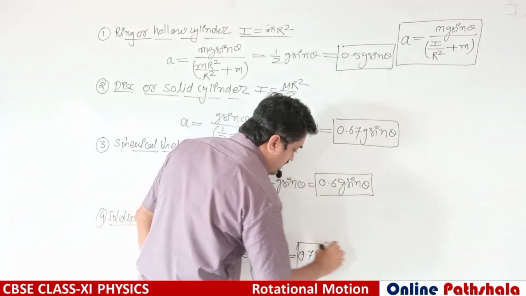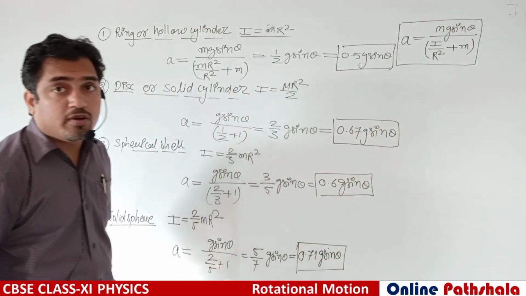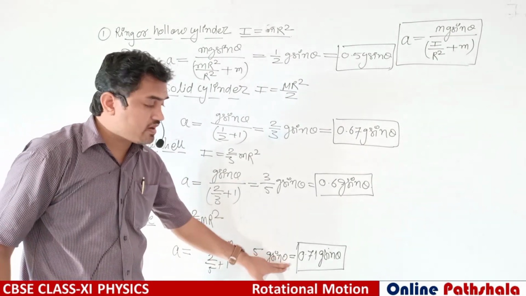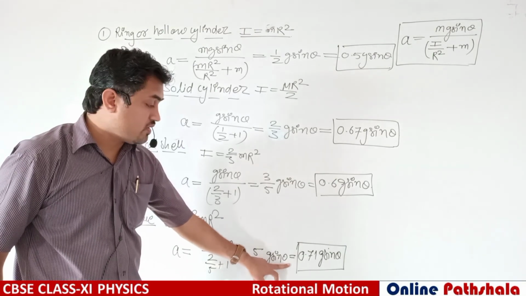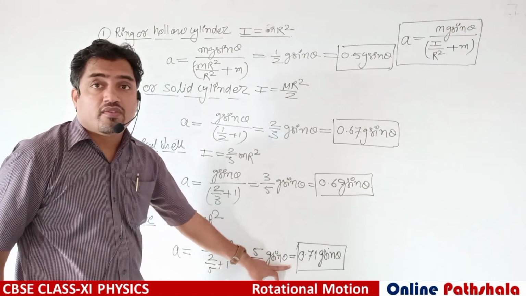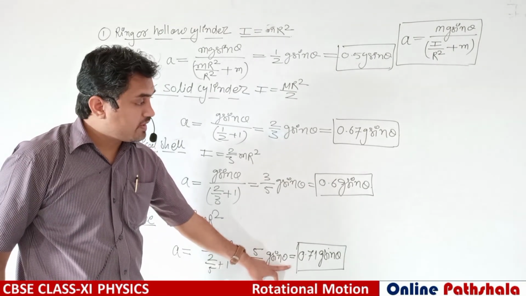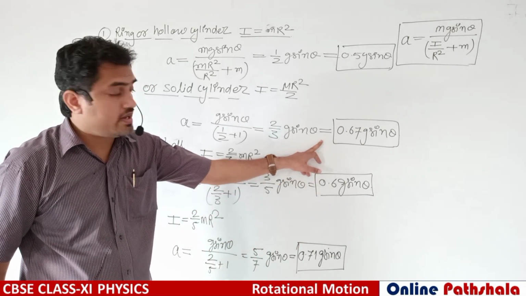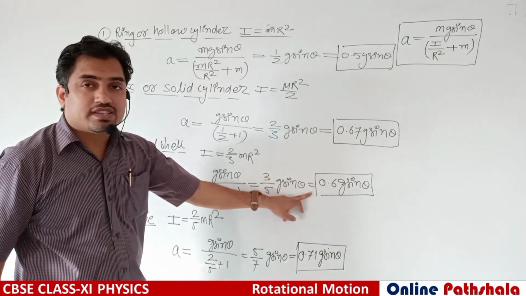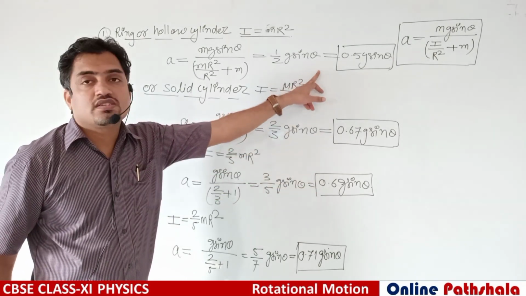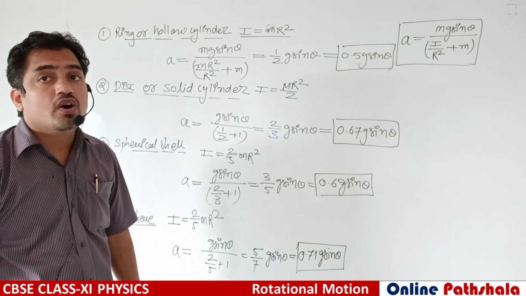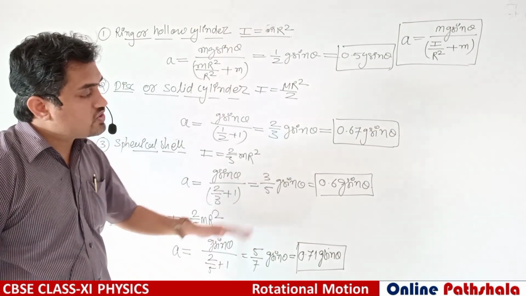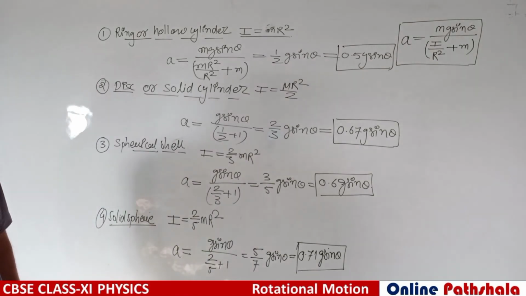So by these four values we can arrange the order of bodies. The solid sphere will reach the bottom very fast. Then the disc or solid cylinder, then after that the spherical shell, and in the last the circular ring or hollow cylinder. So you can arrange which will come fastest.